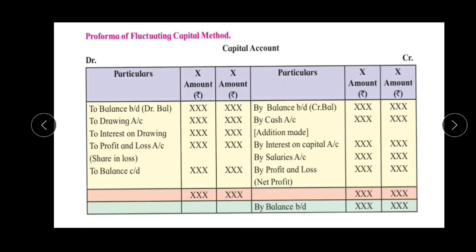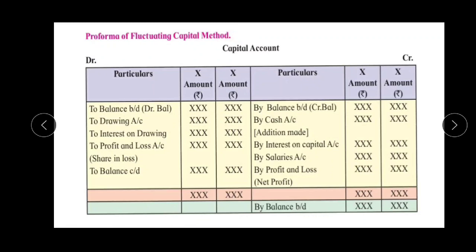In the partners' capital account, we don't have to do any adjustment. In that only we have to record the opening balance or any addition. But in the current account we have to record all the adjustments which are given in the sums. Clear? So that is about the fixed method.